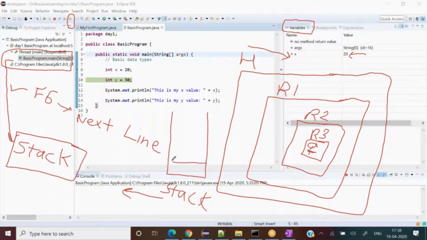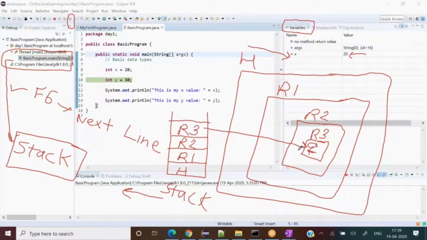You started from your home, then entered room R1, then entered room R2, then entered R3, and right now you are sitting in room R3. Does this diagram make sense to you?